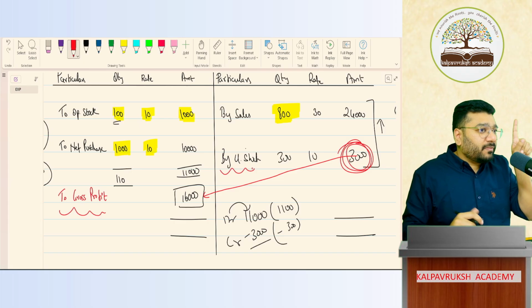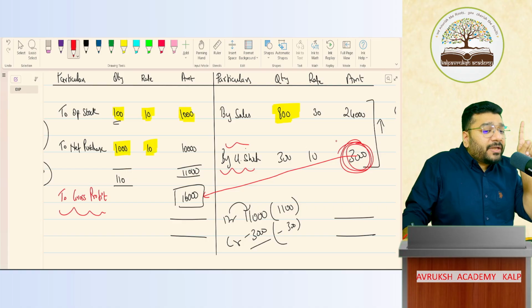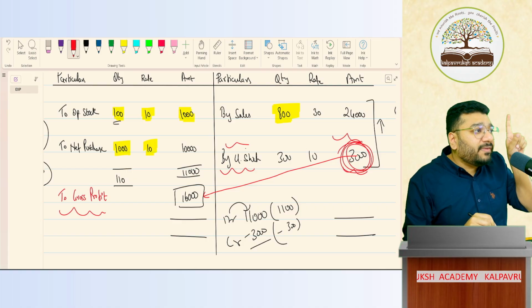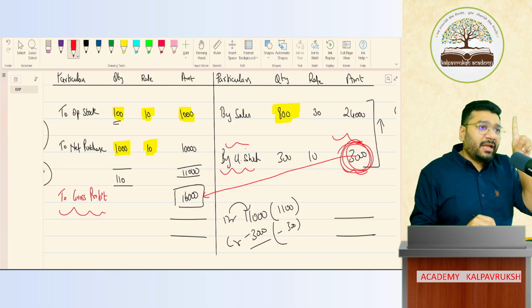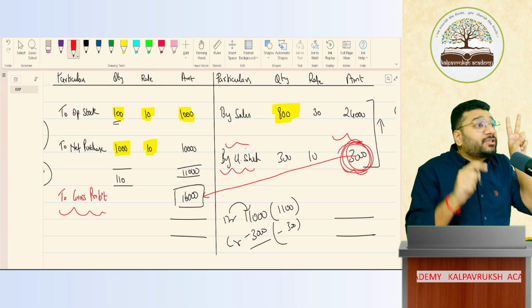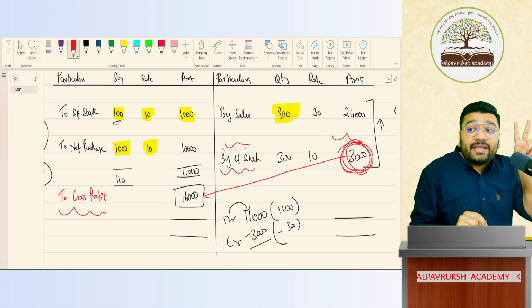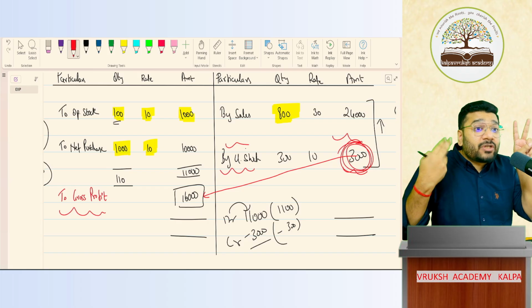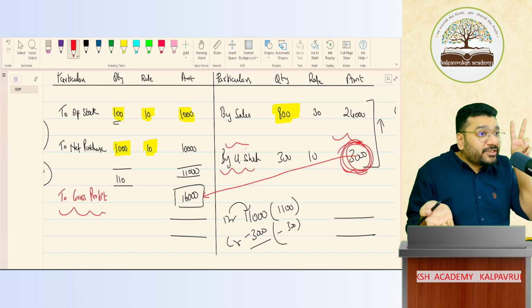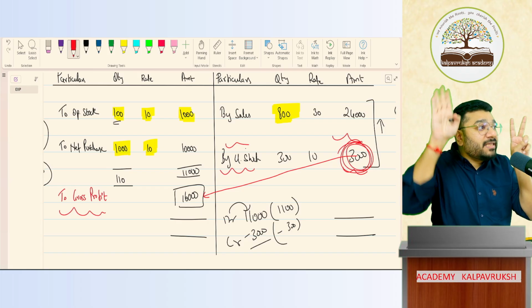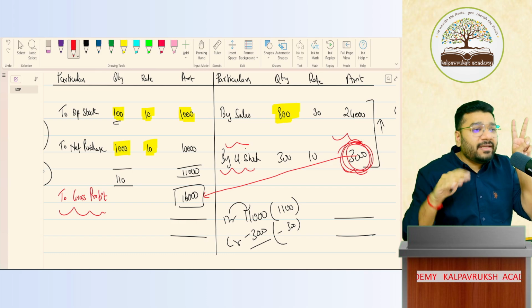So first question, why does closing stock appear on the credit side of trading account? Are we clear with that logic? Okay. First question answered. Second, closing stock ka value has got what impact on the profitability? Closing inventory has got what impact on the profitability? Sir, it has got a direct relation. If closing stock increases, profit increases. If closing stock decreases, profit decreases.